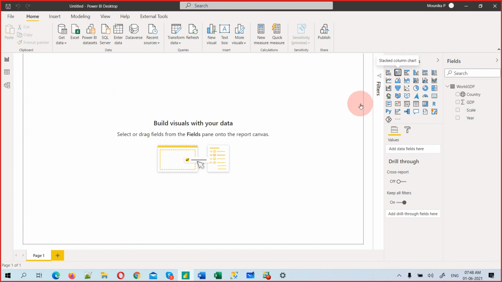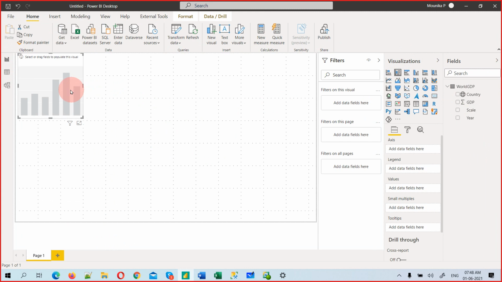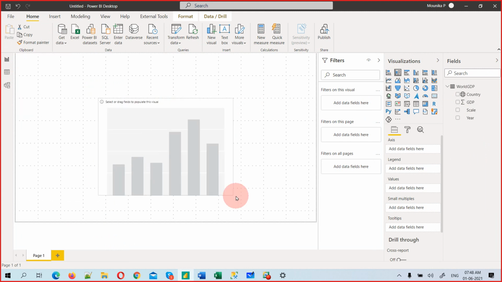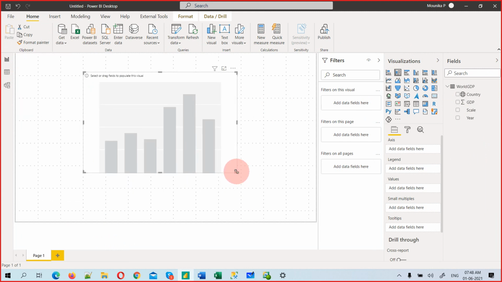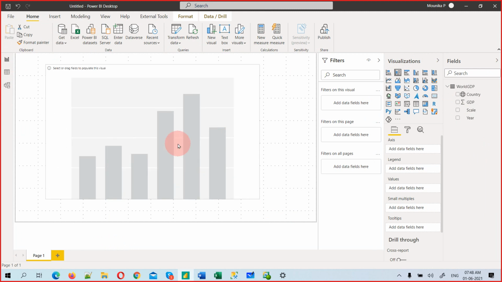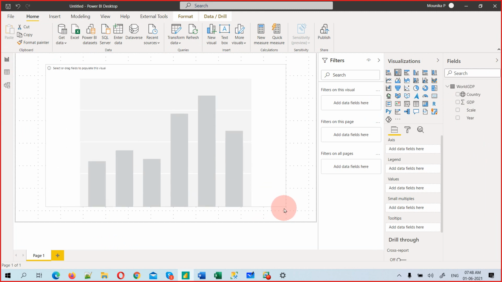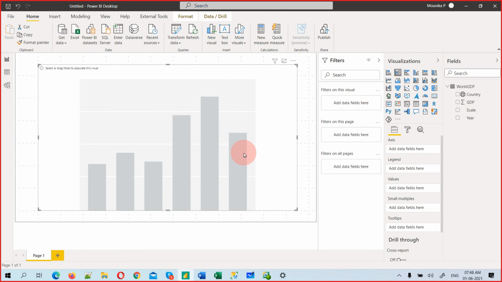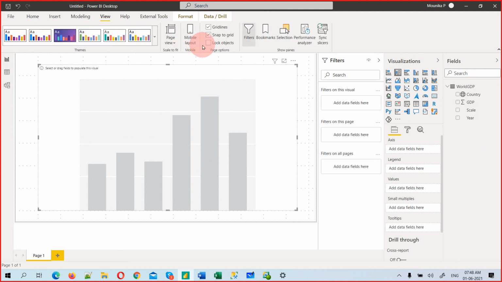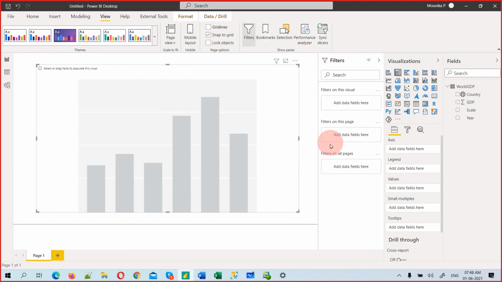Let's choose this stacked column chart, and this is the image of how that looks, and you can increase the size like this. Okay, like this, however much you want to increase, you can increase that. If you don't see these dots, perfectly fine. It's an extra feature under view. You can just snap grid lines. If you just uncheck that grid lines, it will go. For you it could be like this. So that's perfectly fine.